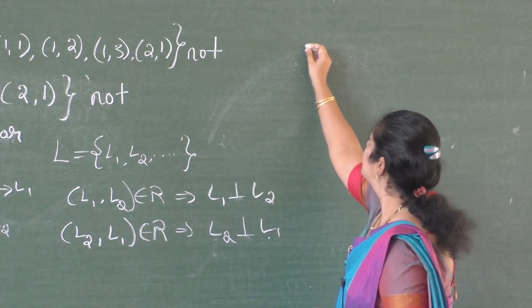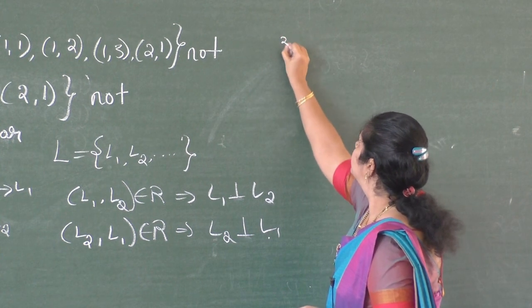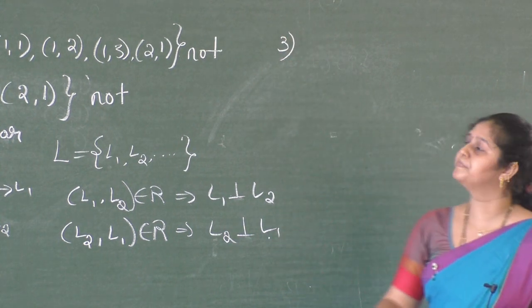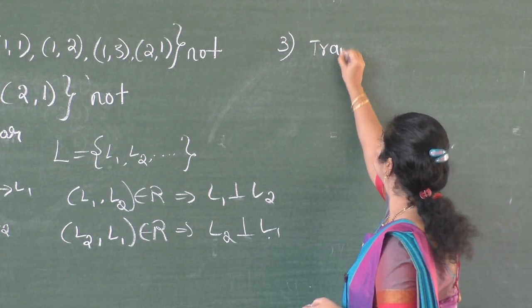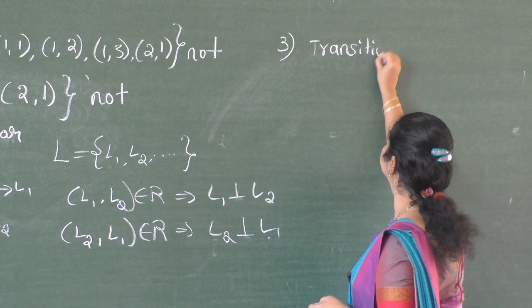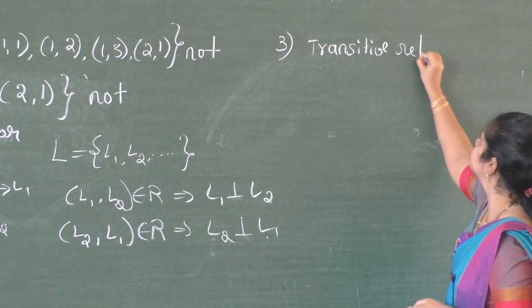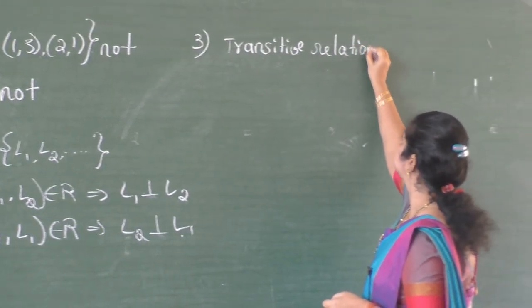Okay, now we will see third type, that is transitive relation.